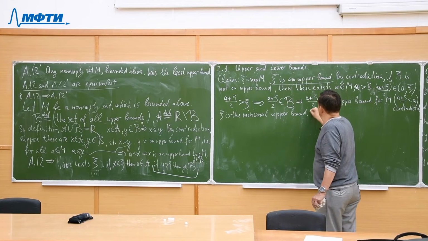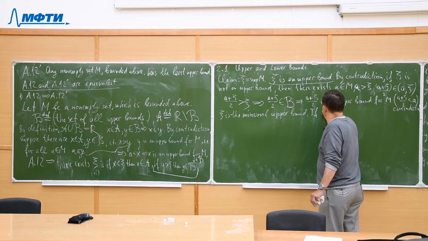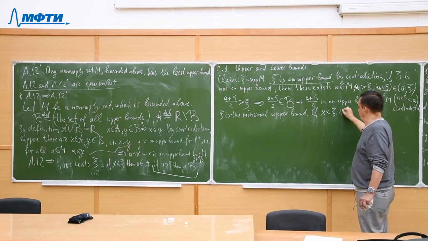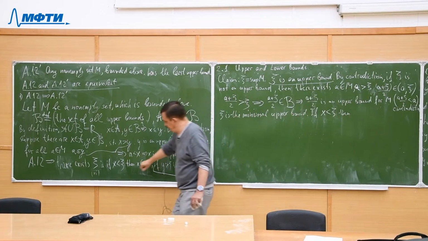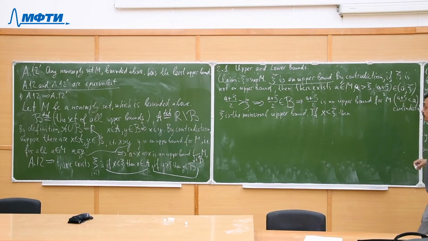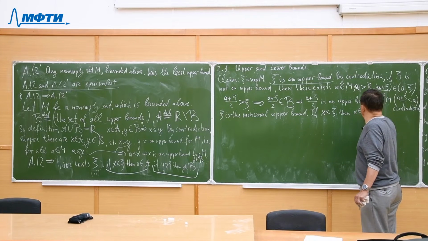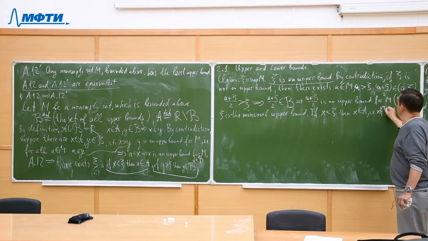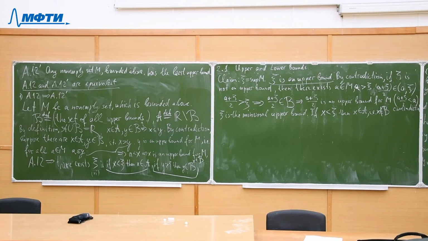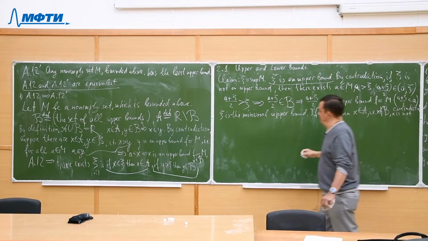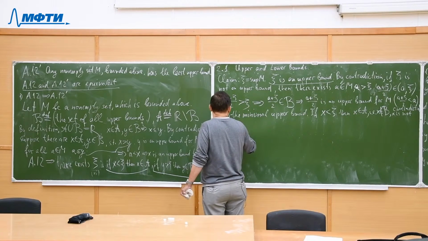Because if x is less than xi, then by another implication of A12, x belongs to A, or it is the same as to say x does not belong to B. And this means x is not an upper bound.